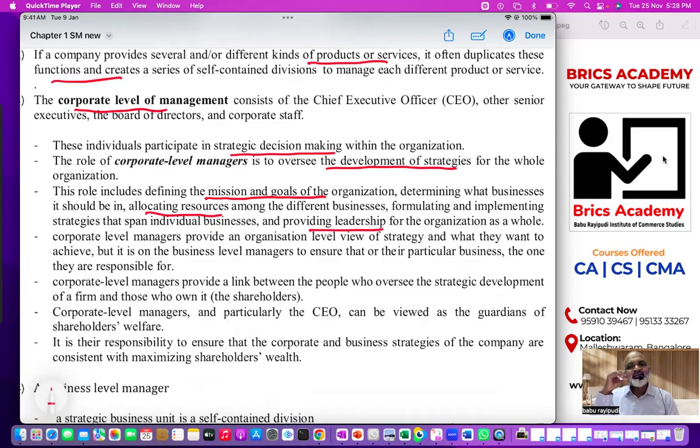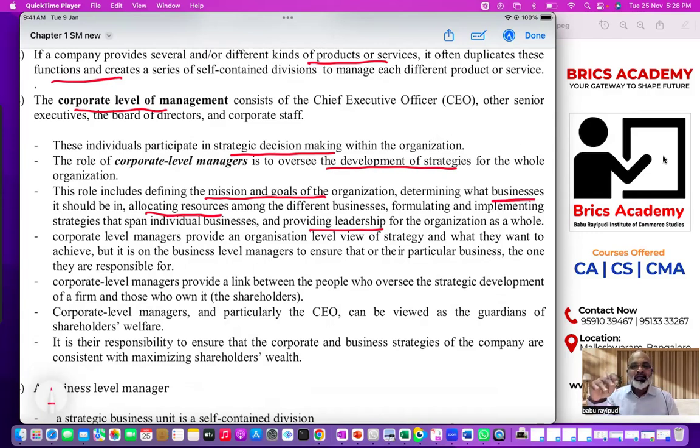They take strategic decisions, the decisions which are meant for future growth. They make sure all the strategies are implemented not only at one level, but at all the levels. They design the vision, they design the mission. We did not study what is vision, what is mission. I'm going to explain in the next class. In the first chapter syllabus only we have. They decide vision, they decide mission, they decide goals, objectives, they decide businesses. See here, what businesses we need to do.